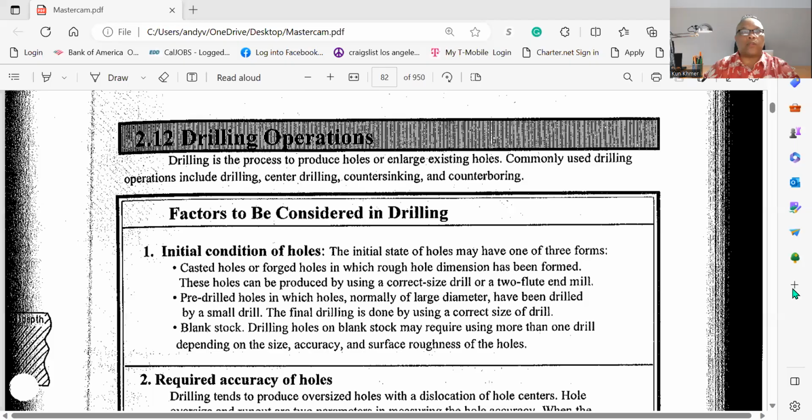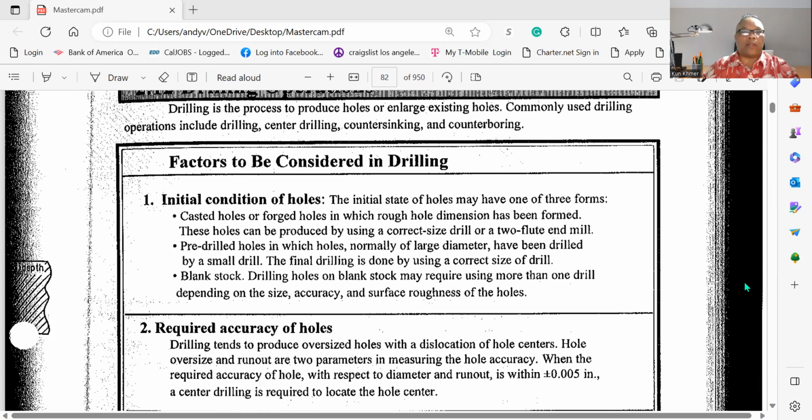Okay, 2.12 drilling operation. Drilling is a process to produce a hole or enlarge an existing hole. Commonly used drilling operations include drilling, center drilling, countersinking, and counterboring. Factors to be considered in drilling.